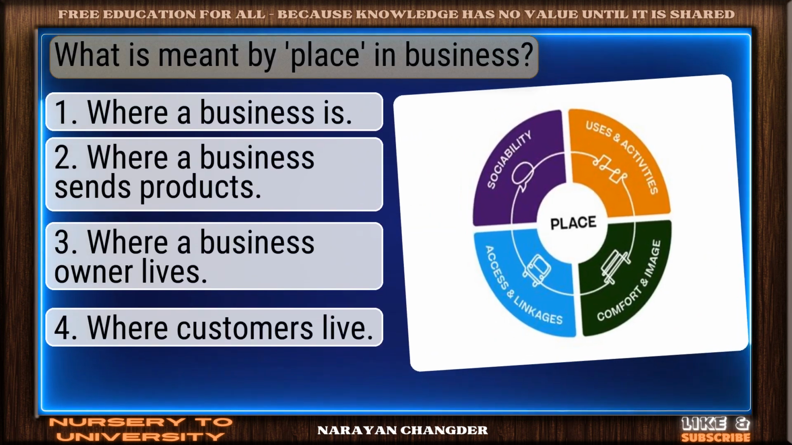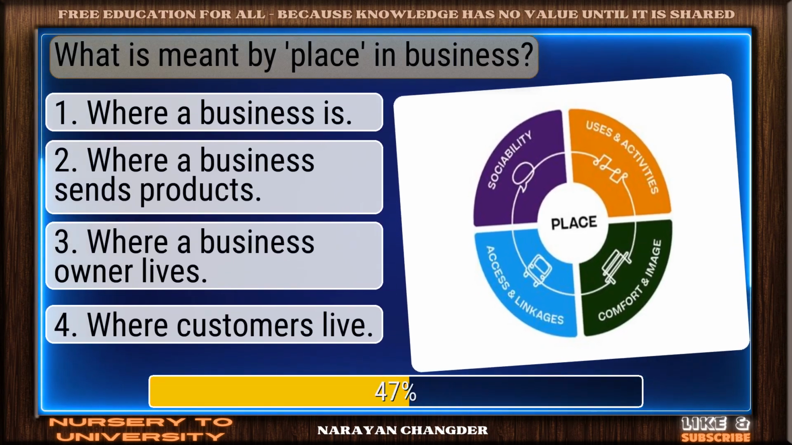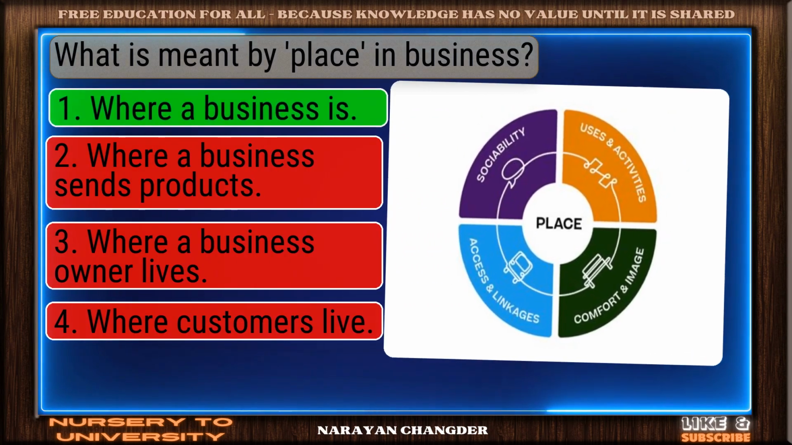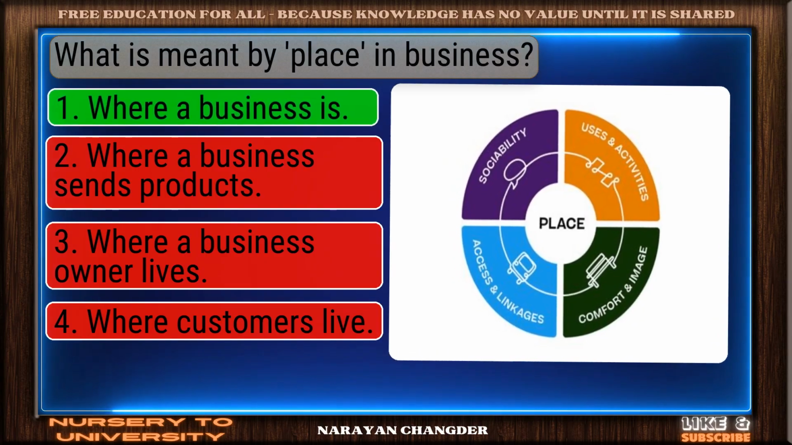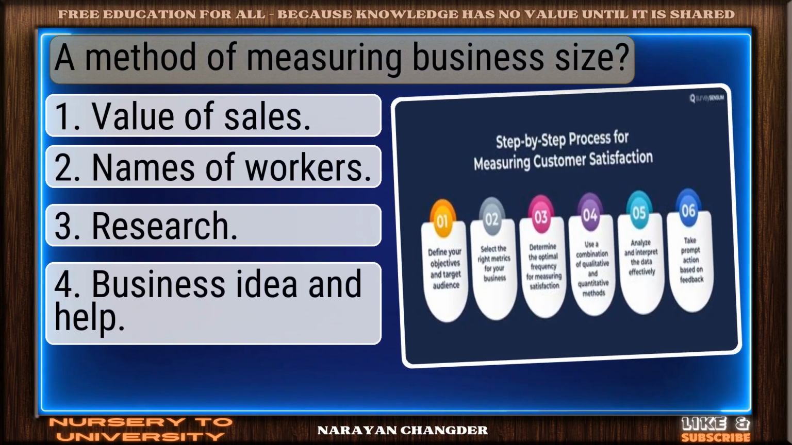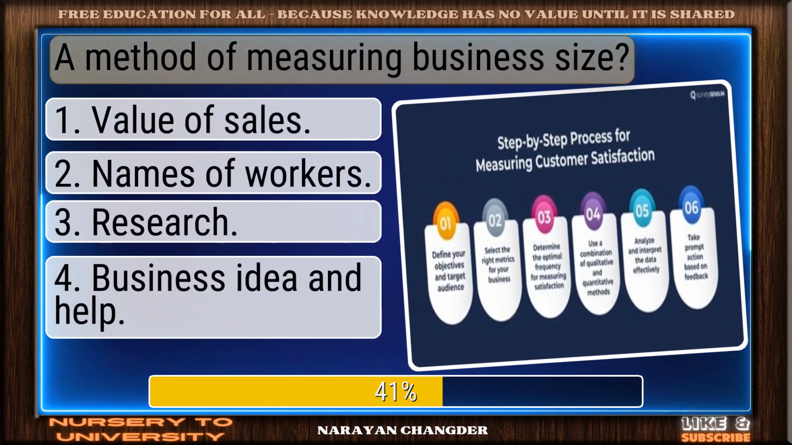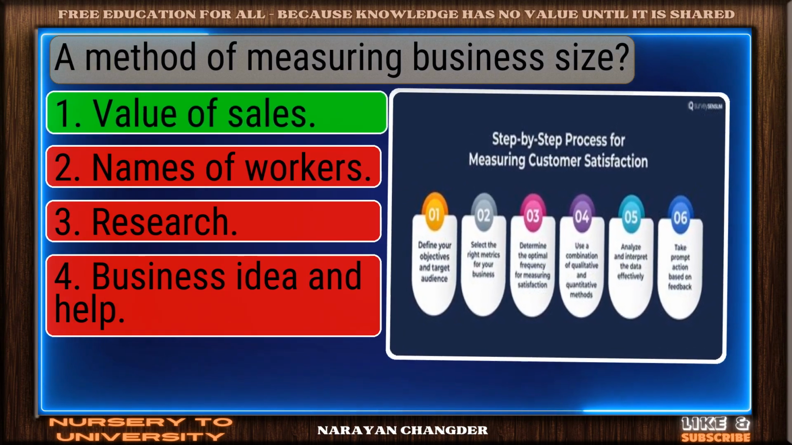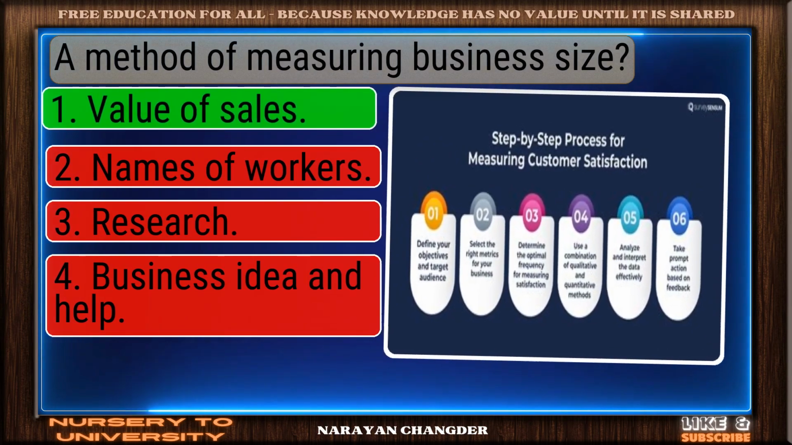What is meant by place in business? Correct. Where a business is the right answer. A method of measuring business size. Nice work. You chose value of sales and it is correct.